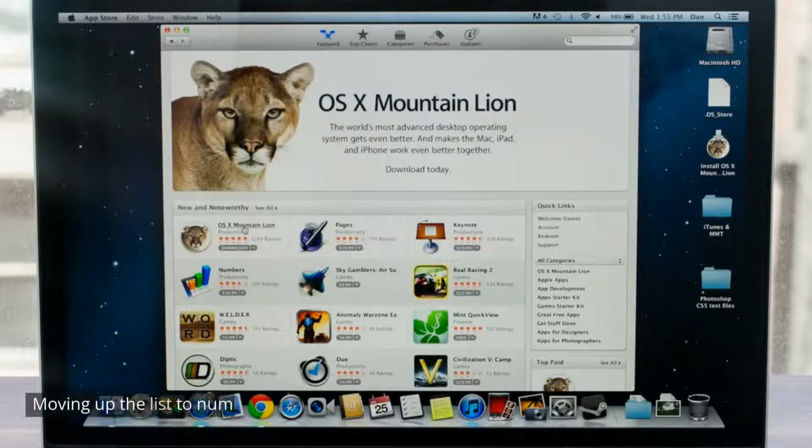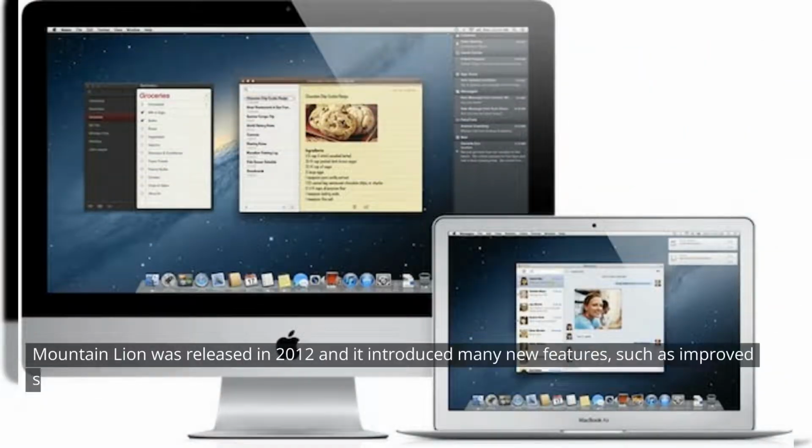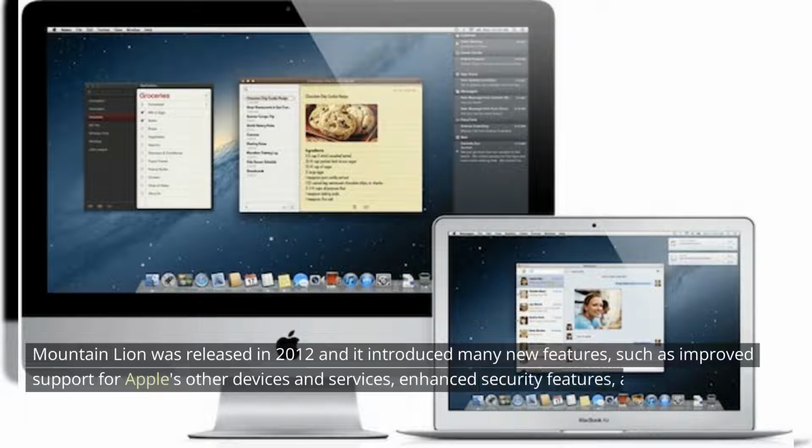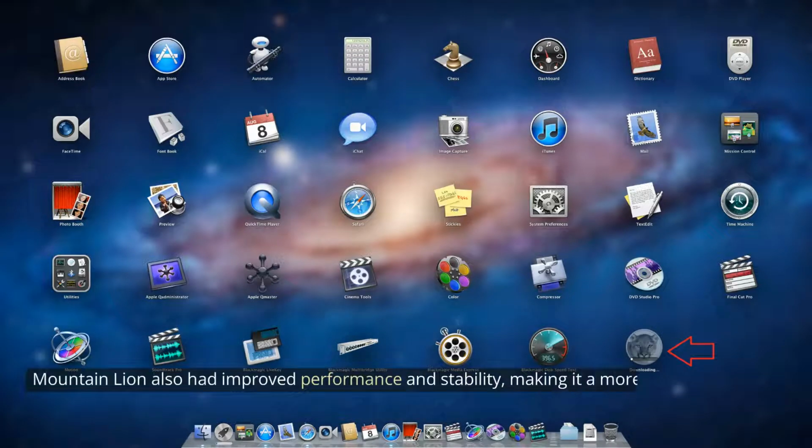Moving up the list to number 3, we have macOS X Mountain Lion. Mountain Lion was released in 2012 and it introduced many new features, such as improved support for Apple's other devices and services, enhanced security features, and a new Messages app for chatting with friends and family. Mountain Lion also had improved performance and stability, making it a more reliable and efficient operating system.